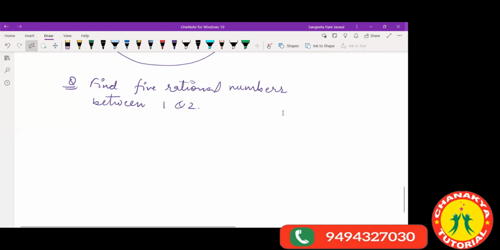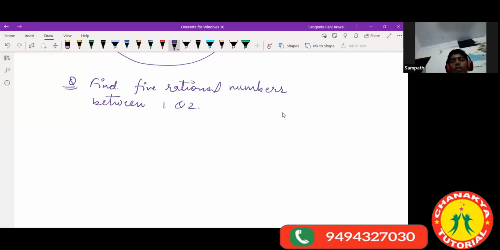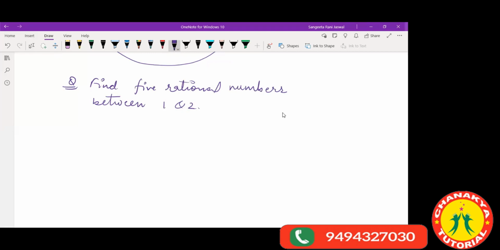Okay, please find 5 rational numbers between 1 and 2 quickly. It's a small thing. How will you do that? Ma'am, should I say? See here. Everyone see. Those who don't know can see here. I'll show you this. Now see, this is 1, this is 2. I can write 1 as 1 by 1. I can write 2 as 2 by 1 also.